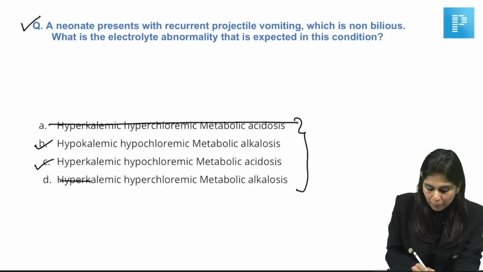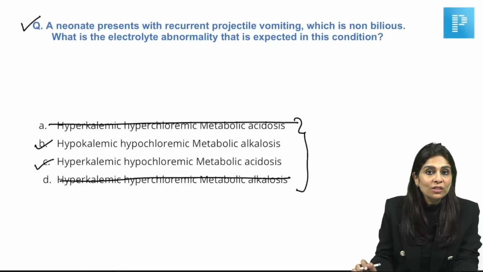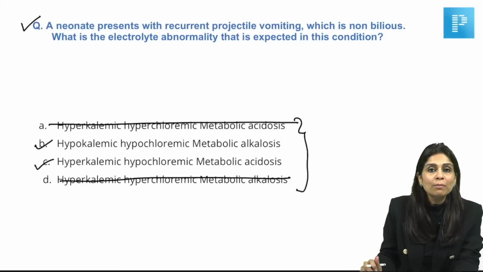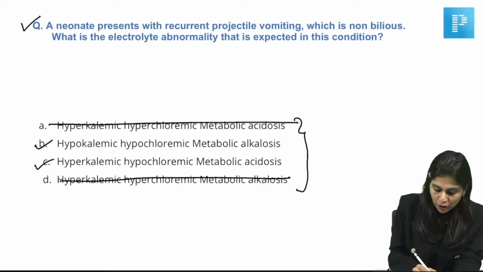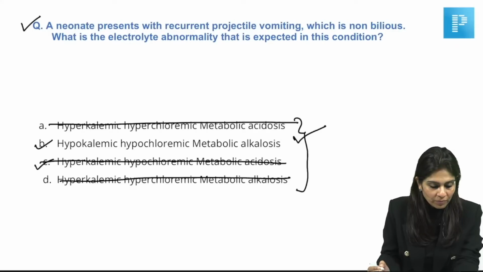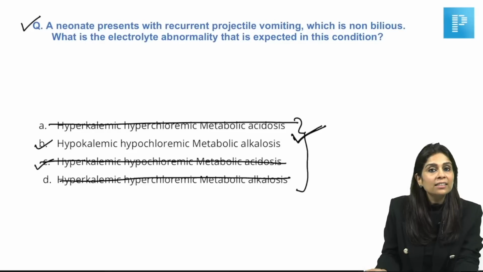It is not hyperchloremia. Then, will it cause metabolic alkalosis or metabolic acidosis when there is vomiting? Vomiting will cause metabolic alkalosis. So we know this is not the right answer. So what is the right answer, all of you? Non-bilious vomiting is what I was told. Yeah. So what do you think will be the right answer? The right answer is hypokalemic, hypochloremic metabolic alkalosis.